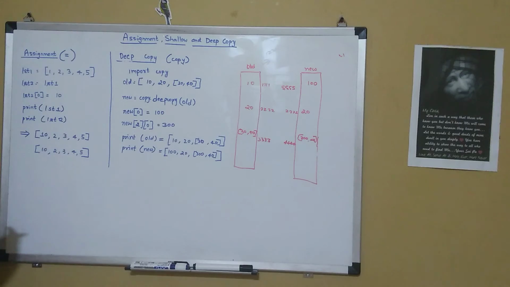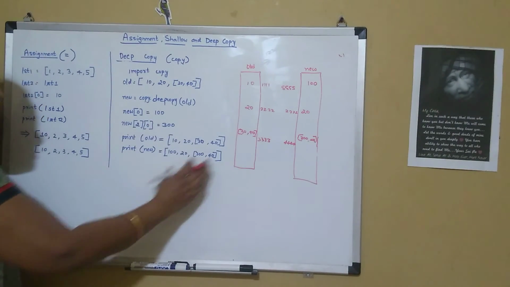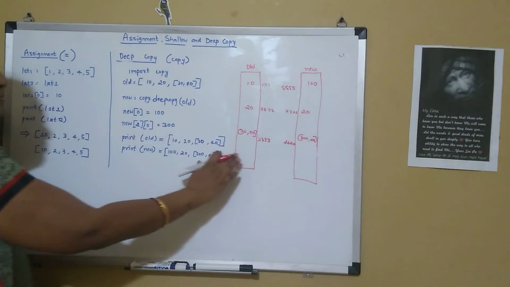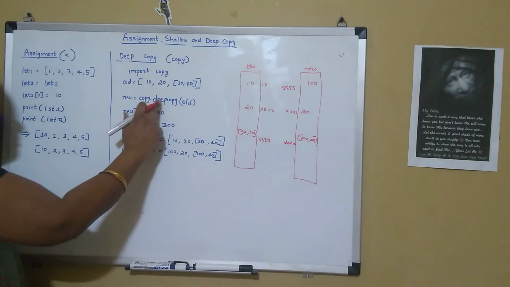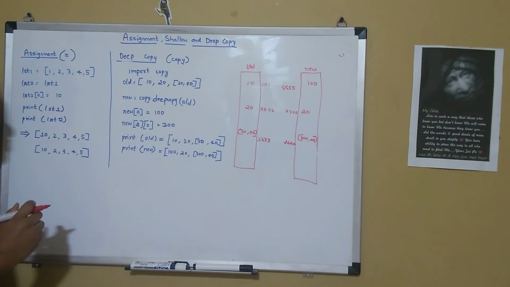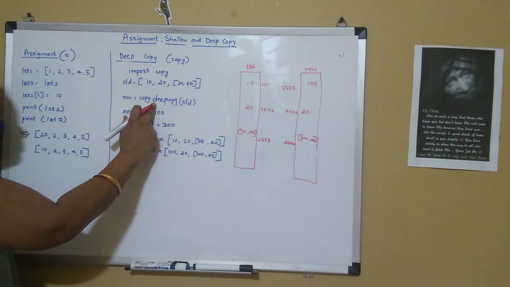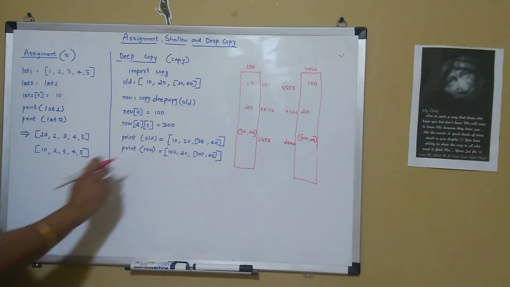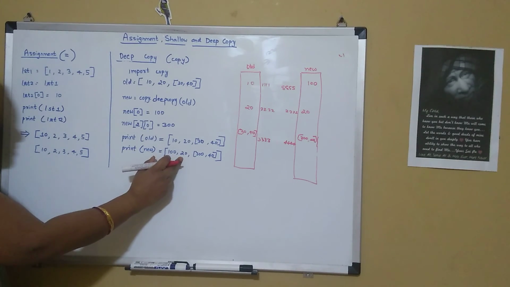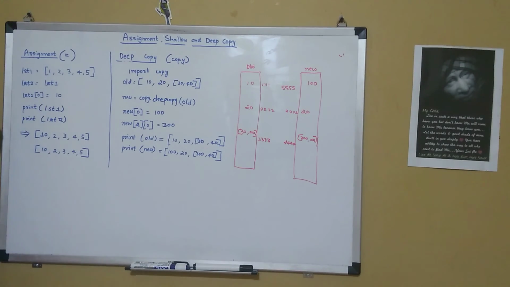So our intention of maintaining the original copy in the original way was satisfied with deep copy. The disadvantage which we faced in shallow copy was overcome by using deep copy. Deep copy works both for individual items in the list and also for the nested items in the list.